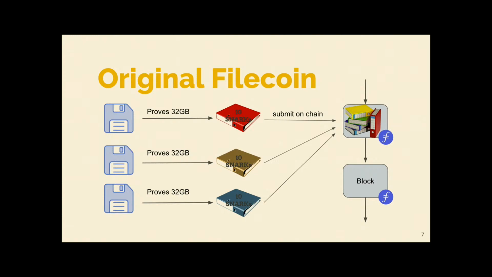So in Filecoin, originally each unit of storage is represented by 32 gigabytes of data. To make things efficient, these 32 gigabytes of data are proven by 10 SNARKs. Importantly, all these SNARKs are about the same language, and the protocol that is used is Groth16.